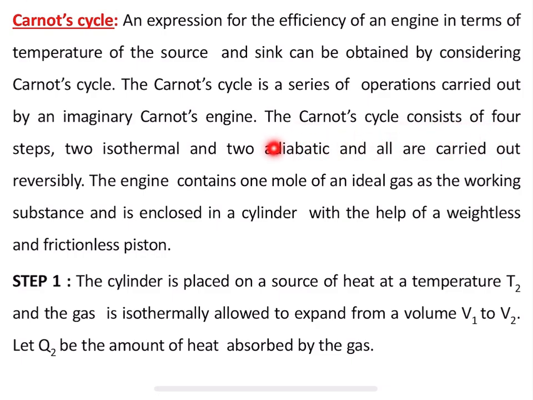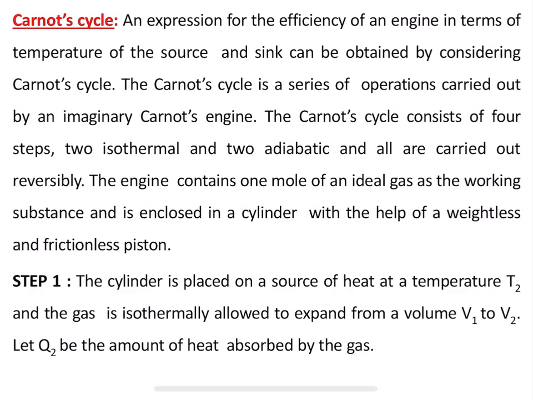The Carnot cycle consists of 4 steps. Since it is a cyclic process, definitely there should be a series of reactions that take place, so we are going to observe 4 different steps. The Carnot cycle has 2 isothermal and 2 adiabatic processes or steps, and all are carried out reversibly. So all these 4 steps are reversible, from step 1 to step 2, step 2 to step 3, step 3 to step 4, like this.